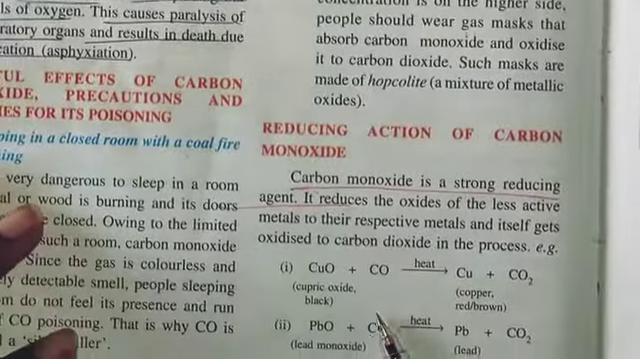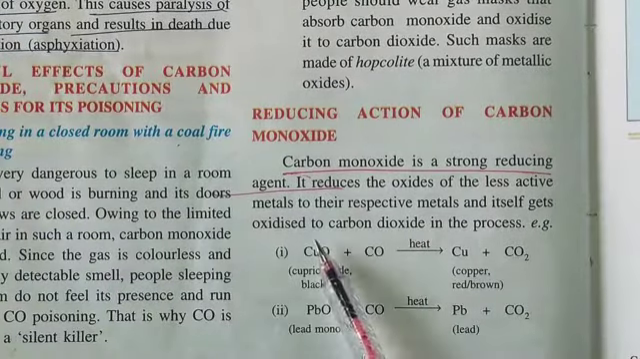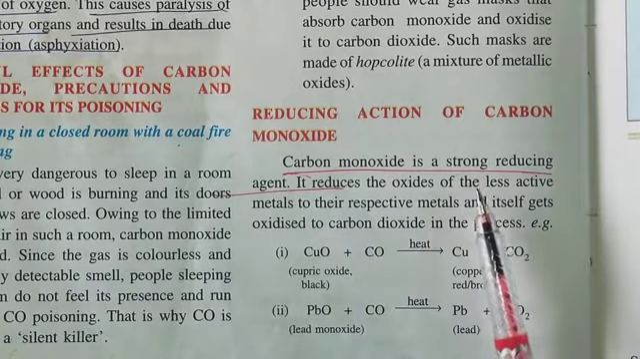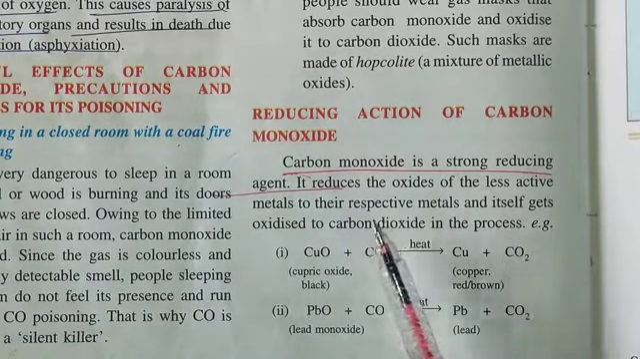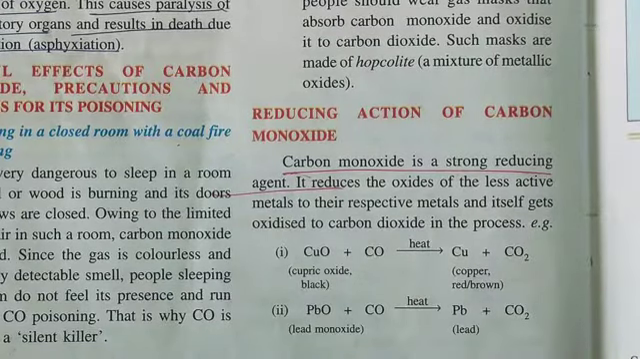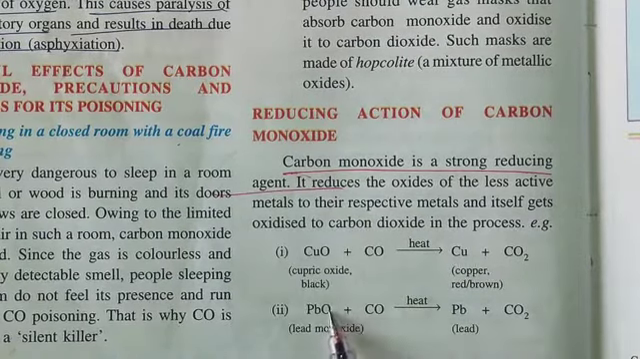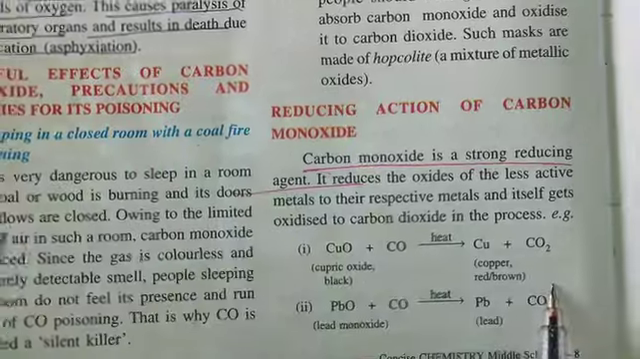Now the reducing action of carbon monoxide. Carbon monoxide is a strong reducing agent. It reduces the oxides of the less active metals to their respective metals, and itself gets oxidized to carbon dioxide. As you can see, CuO + CO gives Cu + CO2. So CuO is reduced to Cu and CO is oxidized to CO2. Similarly, PbO + CO gives Pb + CO2.